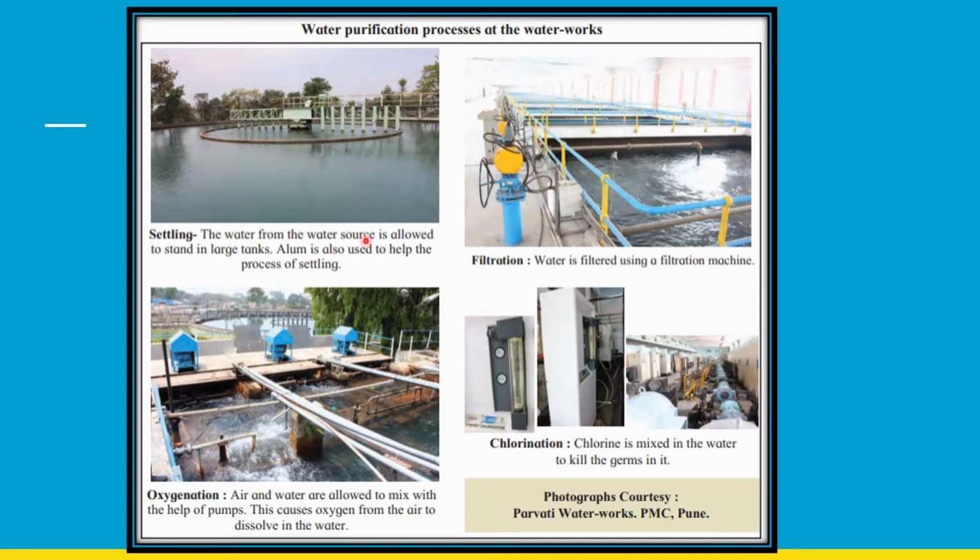The first step is settling, where the water is kept still in large tanks. So water is filled in this tank and it is kept still for a long time. What happens is the particles that are mixed in water settle down at the bottom of the tank. So alum is also used to help in this process. Alum is used to make the particles heavier and it settles down. So the clean water remains above and we see the coarse grains or muddy particles collected at the bottom of the tank.